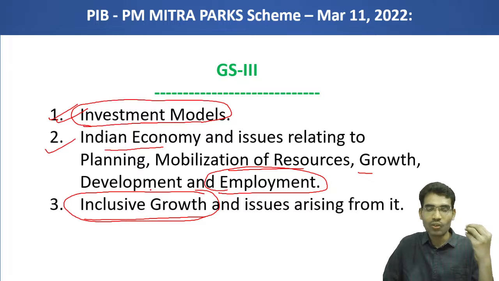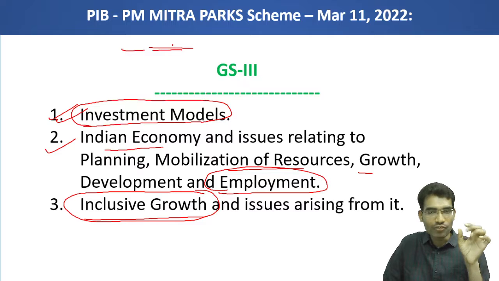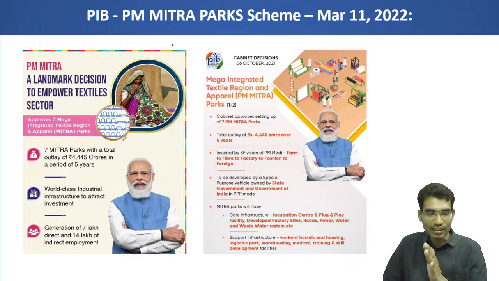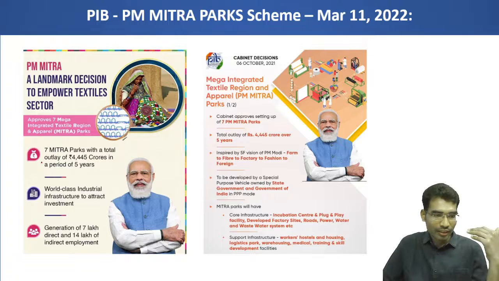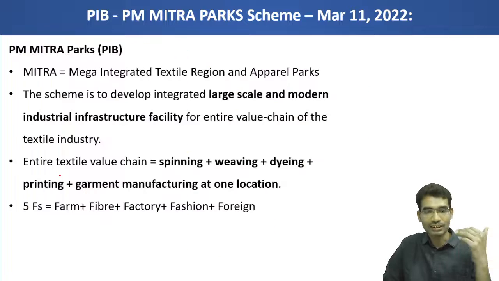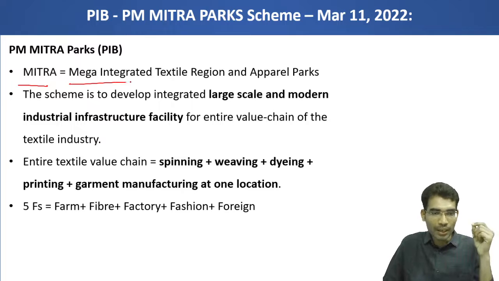Let us understand the various dimensions of this scheme. Here we have to understand what MITRA means. PM means Prime Minister, and MITRA has a full form in the case of textiles. Let us understand what the PM MITRA Park scheme is. MITRA stands for Mega Integrated Textile Region and Apparel Parks. This is the full form for MITRA.